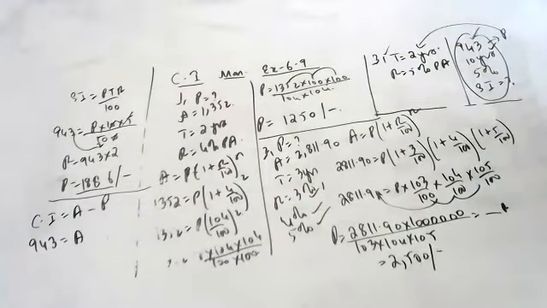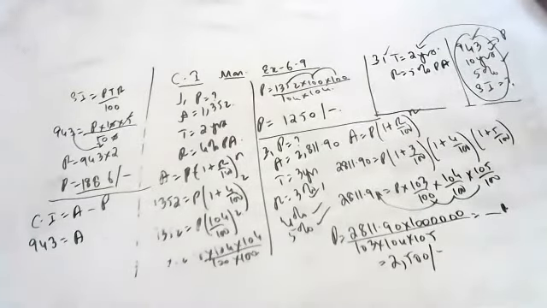What sum of money will produce the same compound interest in 2 years at 5%? Then what are they giving here? We found a principal. Then what do we want to find out now? What sum of money will produce the same compound interest in 2 years as 943 produces?